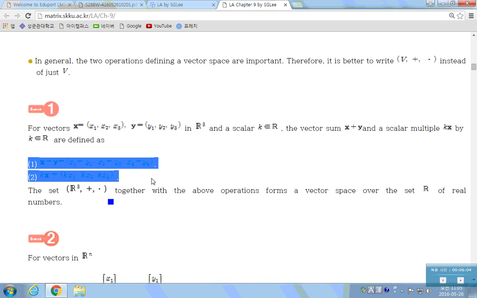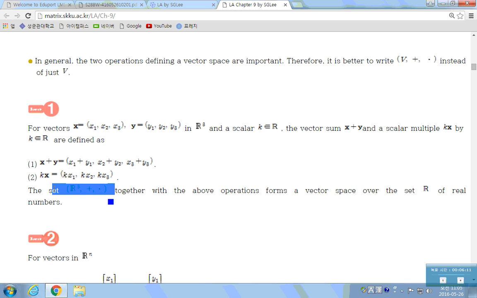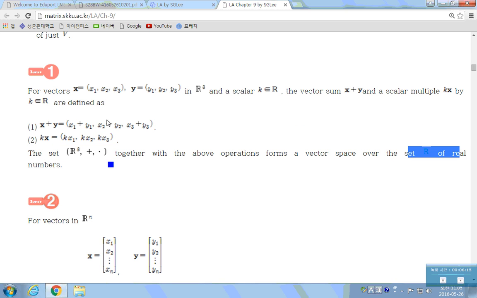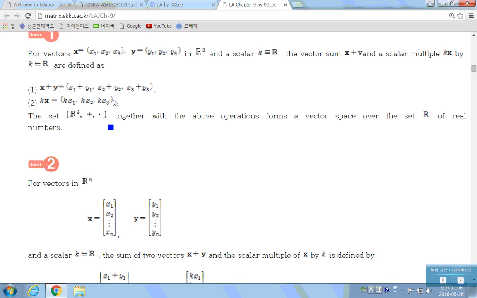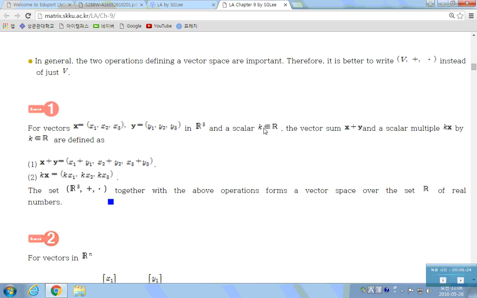That's why this R3 with these two operations forms a vector space over R, because you are using scalars from R. If this is Cn and k comes from C, then also C3 with these two operations forms a vector space over the set C.